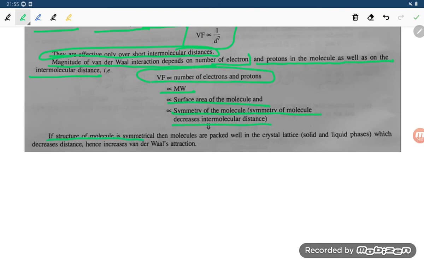If the structure of the molecule is symmetrical, then the molecules are packed well in the crystal lattice, in solid and liquid phases, which decreases the distance and hence increases the van der Waals forces. So a symmetrical molecule has more van der Waals forces.